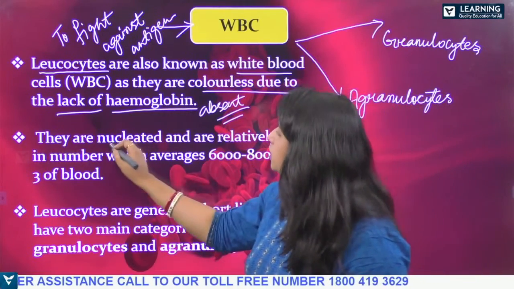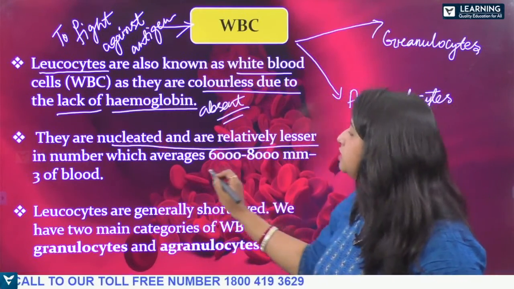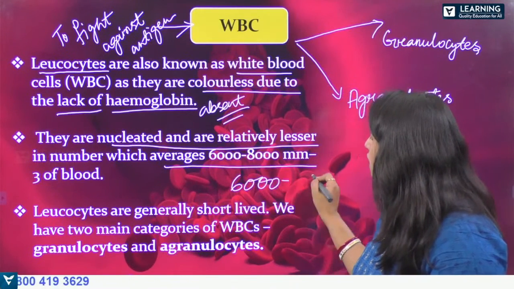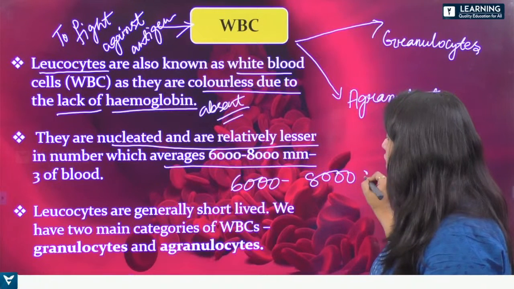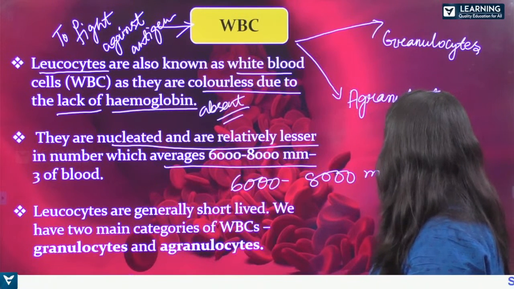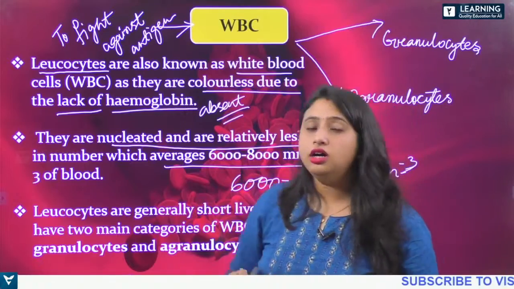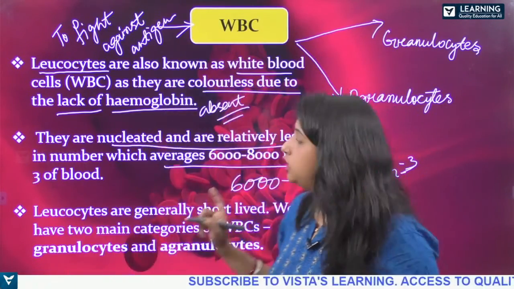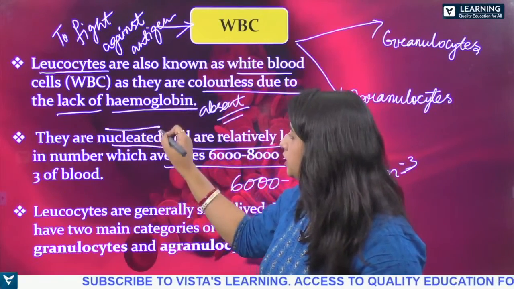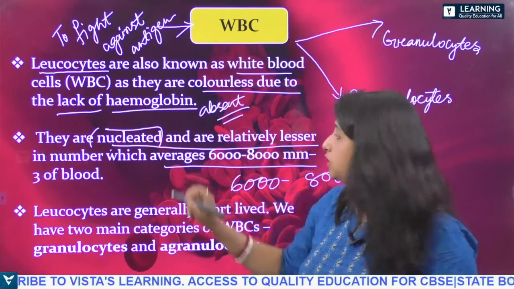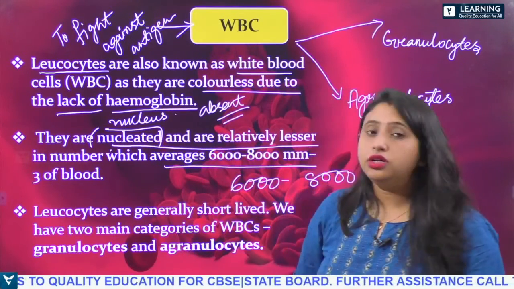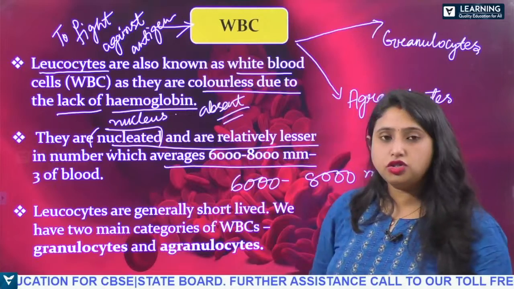So they are nucleated and relatively lesser in number, on average 6,000 to 8,000 per cubic millimeter of blood, okay? So the number is 6,000 to 8,000 in the case of WBC, and they are nucleated, okay? They have a nucleus. WBC has a nucleus, right?